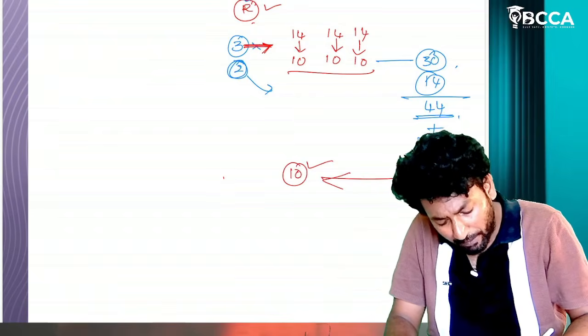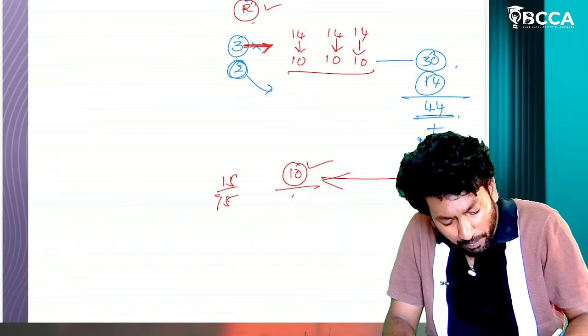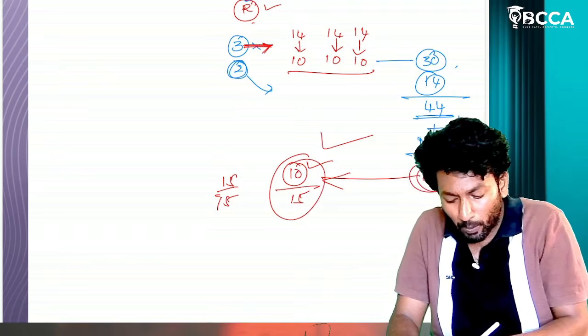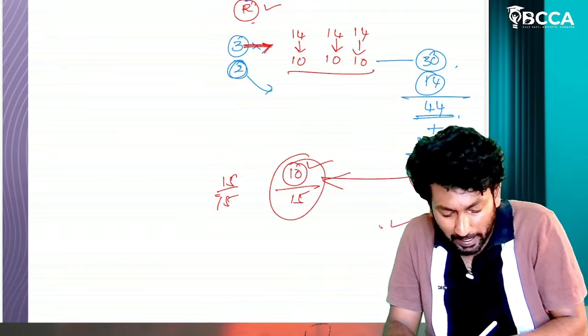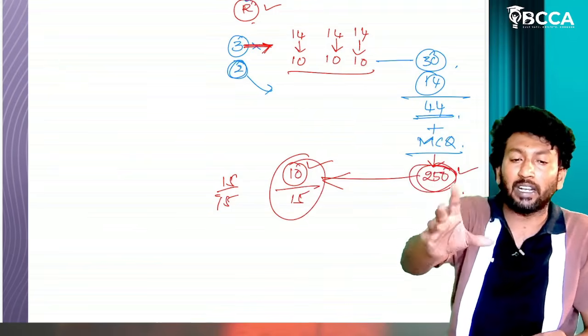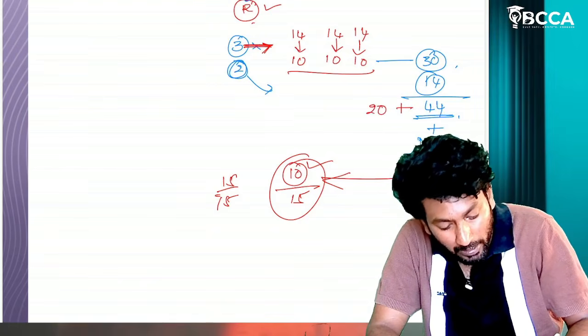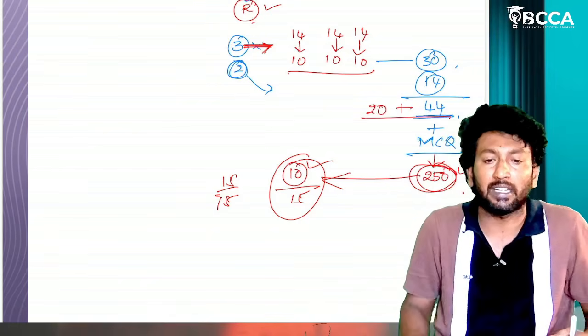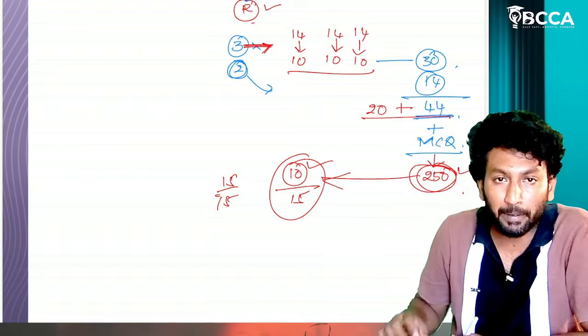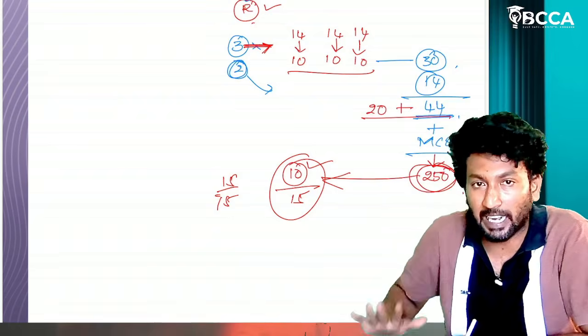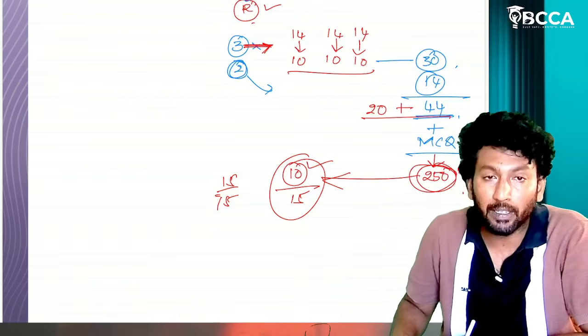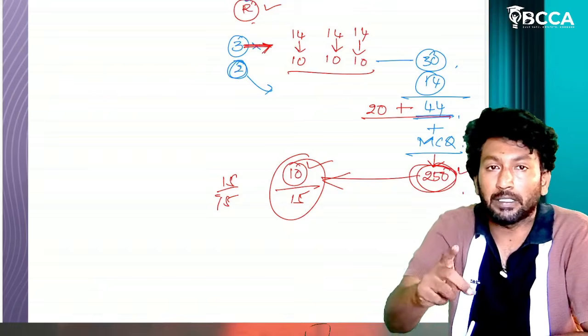I'm not saying 15 out of 15. Out of 15, you will definitely be able to answer 10 questions correctly. 10 questions means 20 marks. This MCQ 20 plus descriptive 44, total 64 marks at least you will get if you follow this preparation strategy. Believe me, I am giving you a preparation strategy.